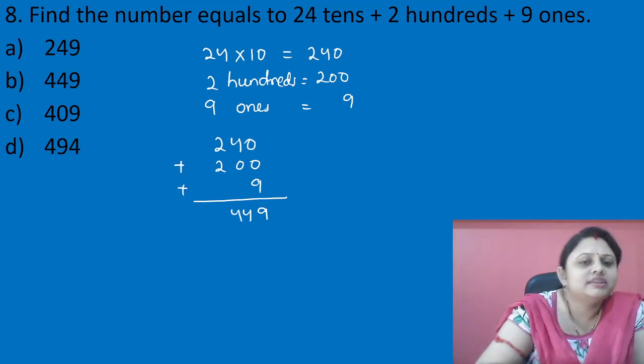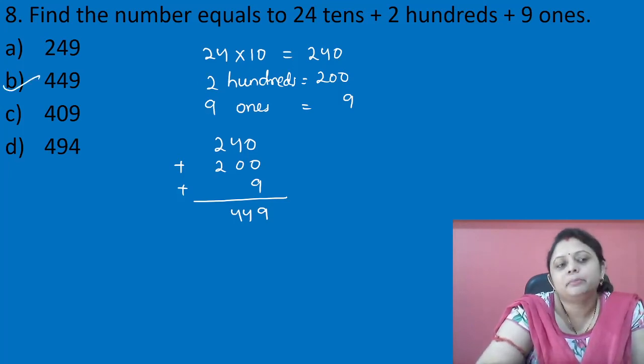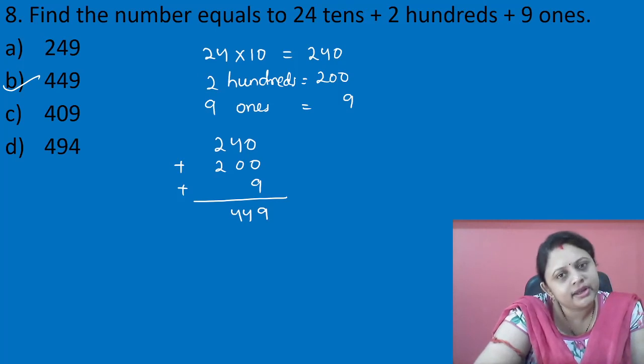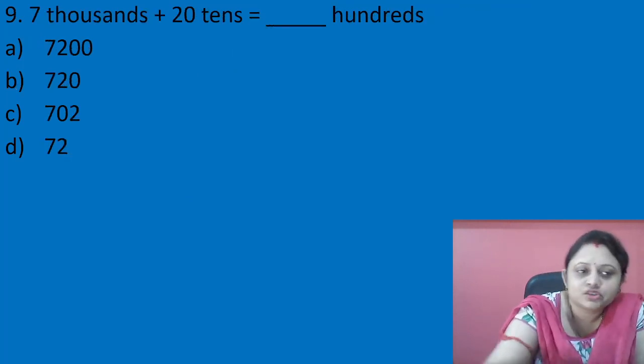That is equal to 449. So what is our answer? Our answer is 449. So where is the option? The option is option B, 449. Okay, let's move to the next question.